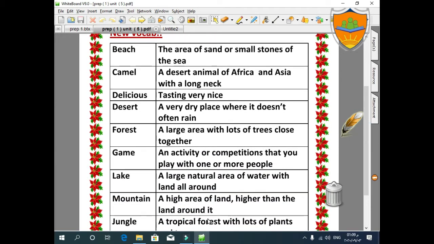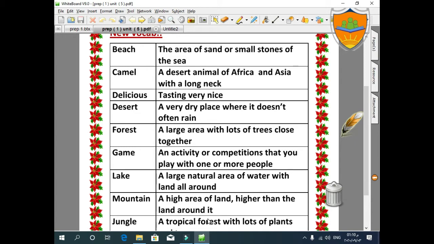Delicious. We can also say "delish," but it's accepted in spoken English, not in written English. So if you are writing a paragraph, an essay, or a sentence, you have to write "delicious." Delicious means tasting very nice. Desert: a very dry place where it doesn't often rain.